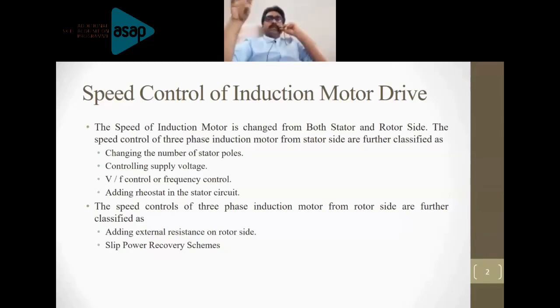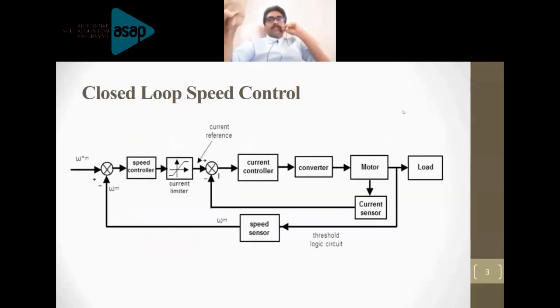and or by changing the number of poles. So fundamentally, when we talk about the speed control of the induction motor drive, induction motor speed can be controlled either by controlling the stator side of the machine or by controlling the rotor side of the machine. Those different control techniques are listed in this slide. As I just mentioned, N is equal to 120 F by P. Therefore, you can vary the speed by varying the number of poles or the frequency, and obviously by varying the stator voltage, we can vary the speed of the motor. So these are done at the stator side.